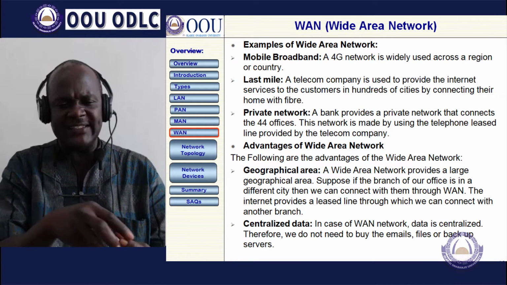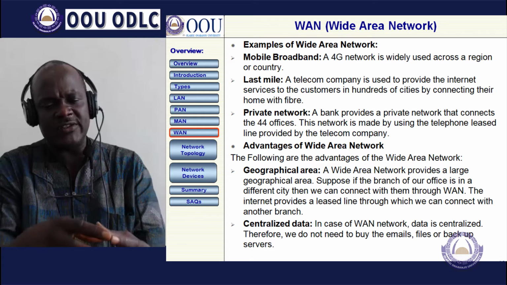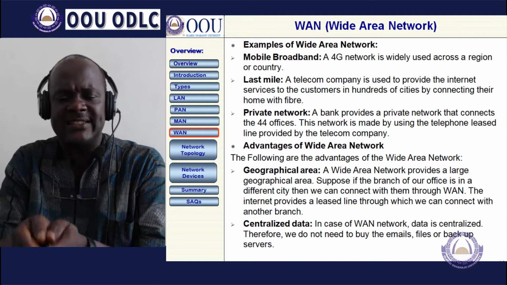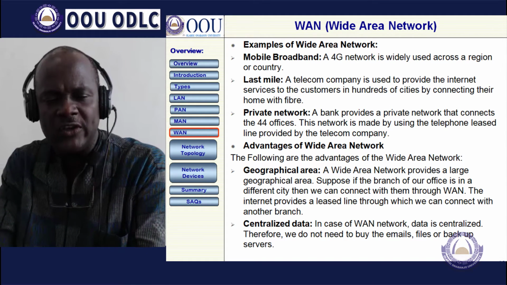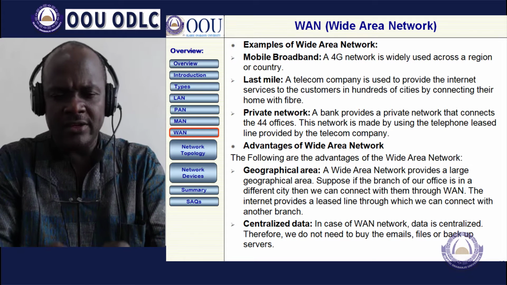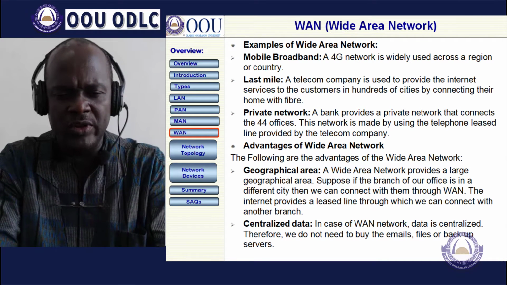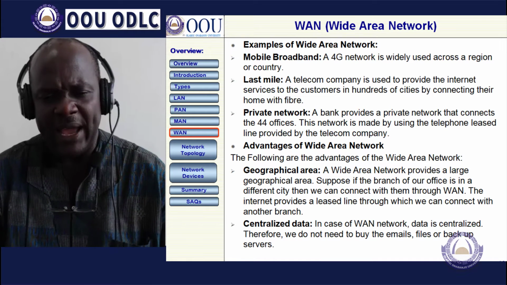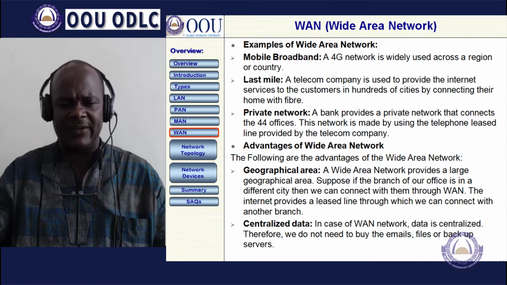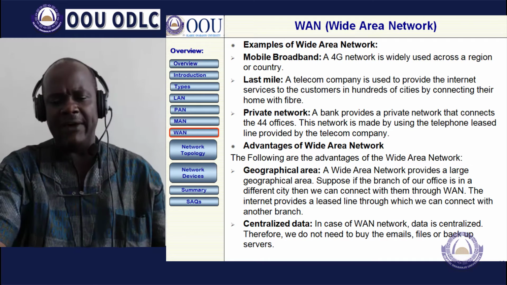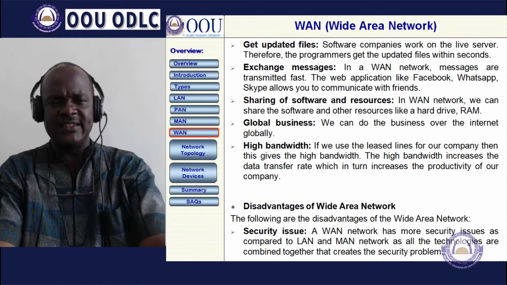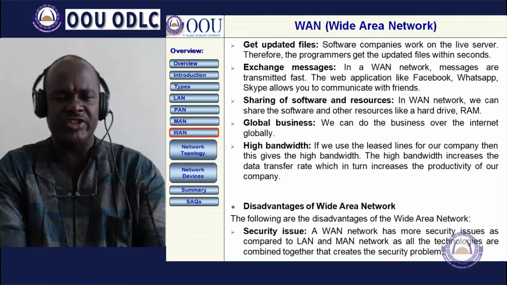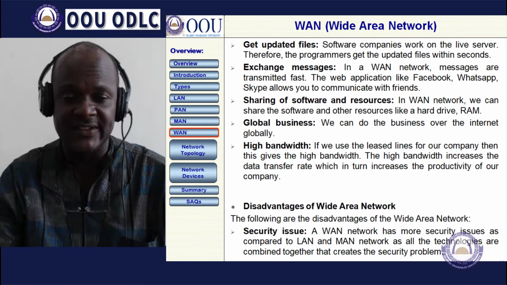When you are accessing resources, wherever the centralized data is kept or stored, you may not need to buy an email, file or backup server, but can always access information from the server there.